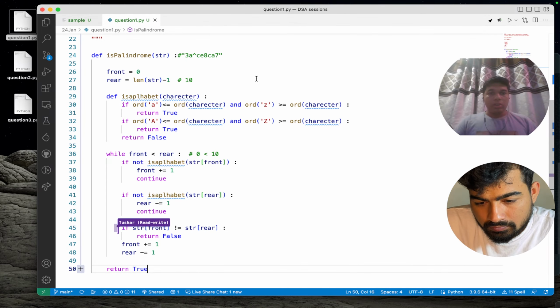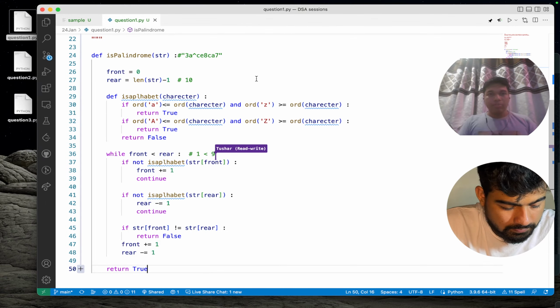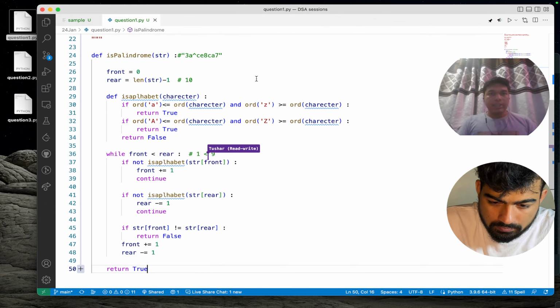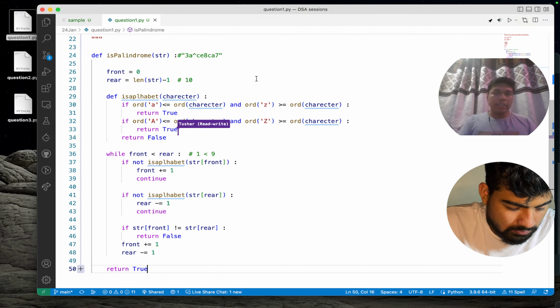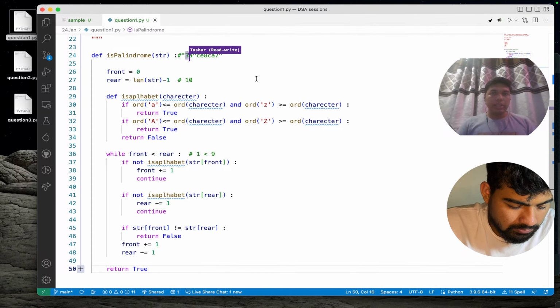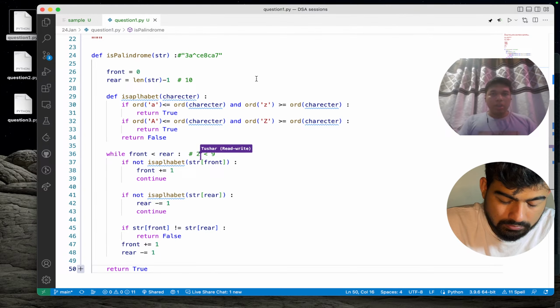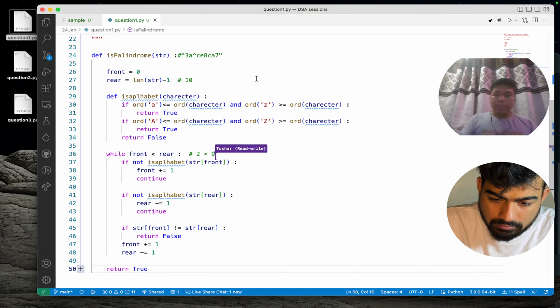Now, if this condition is false, this will not get executed. Front will get increased by 1, that is 1, and rear will be 9. In this case, 3 and 7 are basically special characters; we will have to increase by 2. Now 9 is a special character; we will have to decrease it by 1.